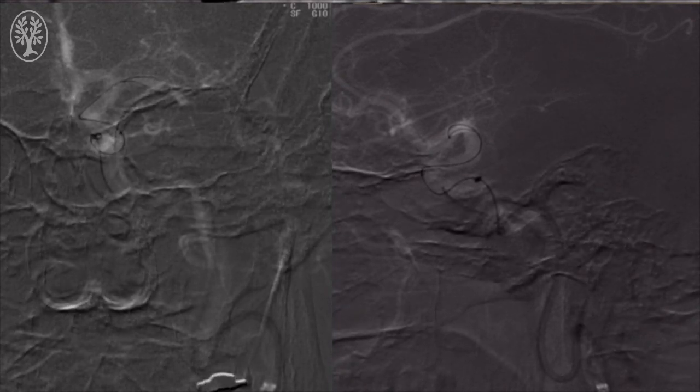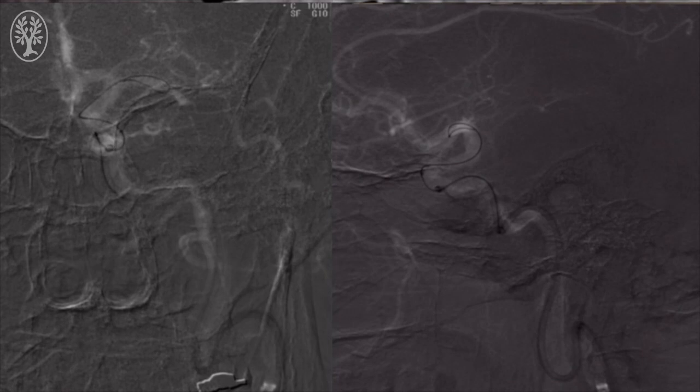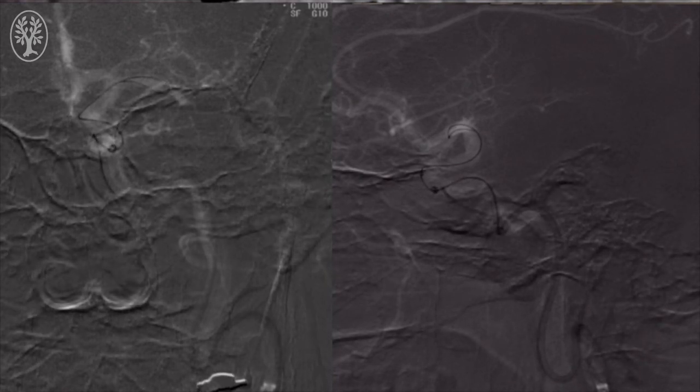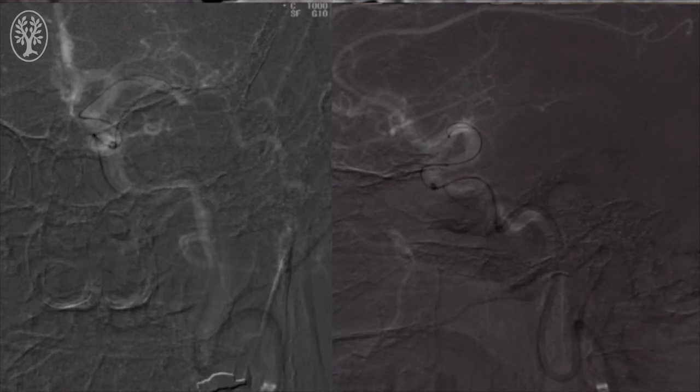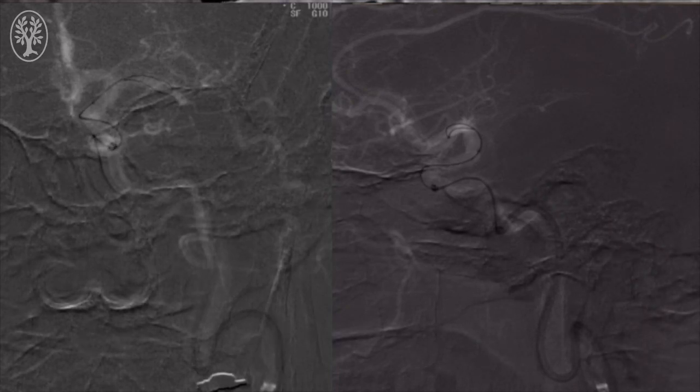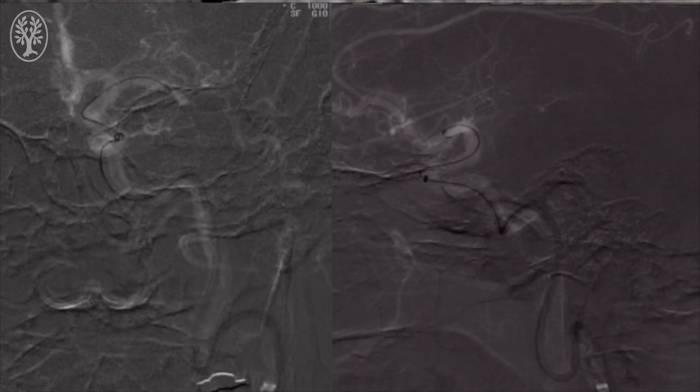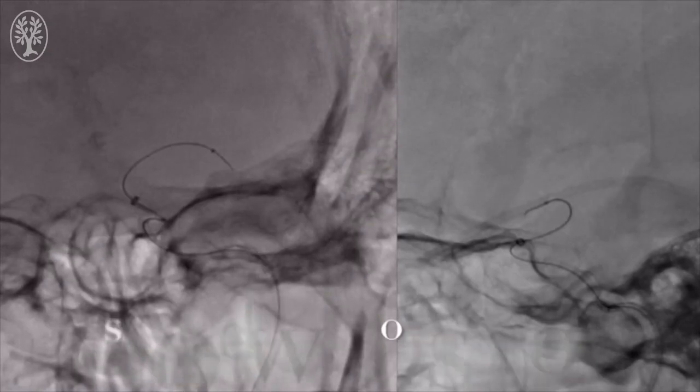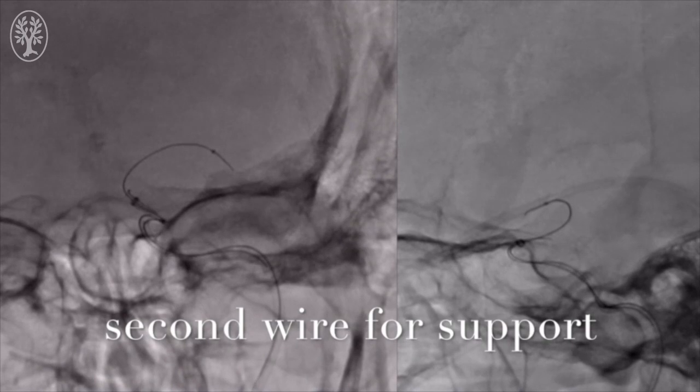Here we see the intermediate catheter being brought into the intracranial circulation, specifically into the distal ICA. The more tortuous a vessel is, the more critical it is to get distal access. The microcatheter is being advanced over a microwire, and the intermediate catheter is being advanced over the microcatheter.